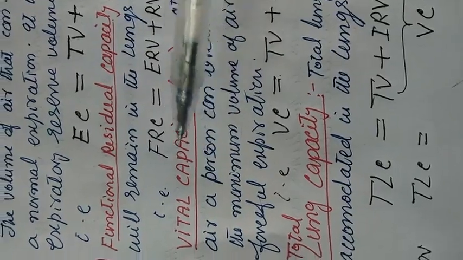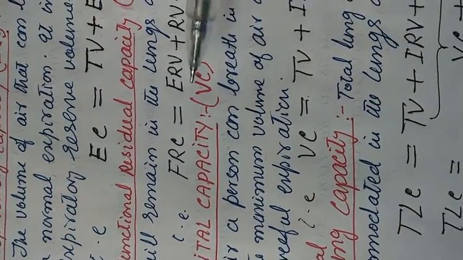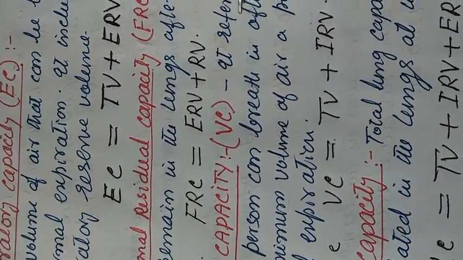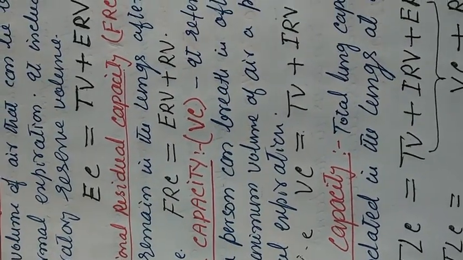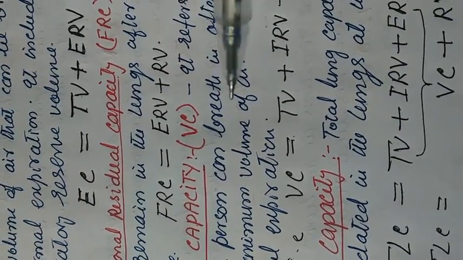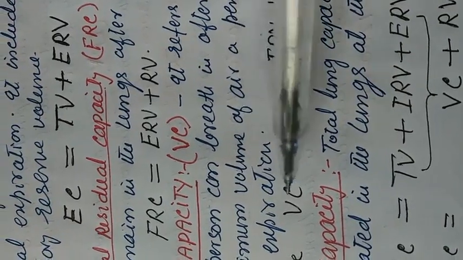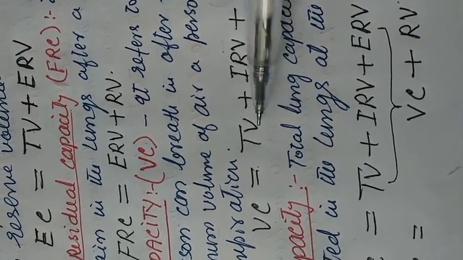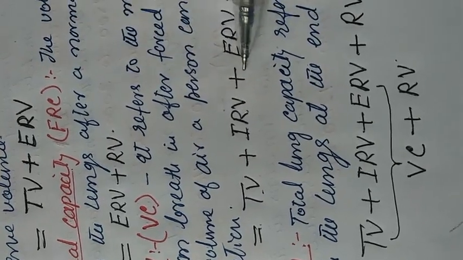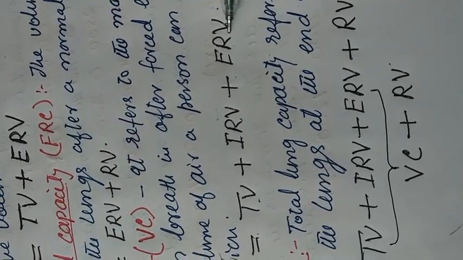Then we have the vital capacity, abbreviated as VC. Vital capacity refers to the maximum volume of air a person can breathe in after a forced expiration, or the maximum volume of air a person can breathe out after a forceful inspiration. Therefore, vital capacity is equal to tidal volume TV plus inspiratory reserve volume IRV plus expiratory reserve volume ERV.